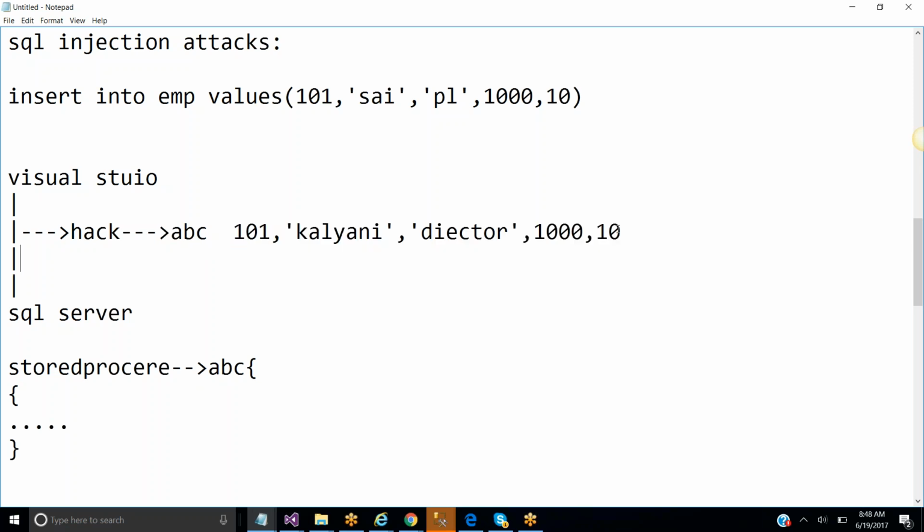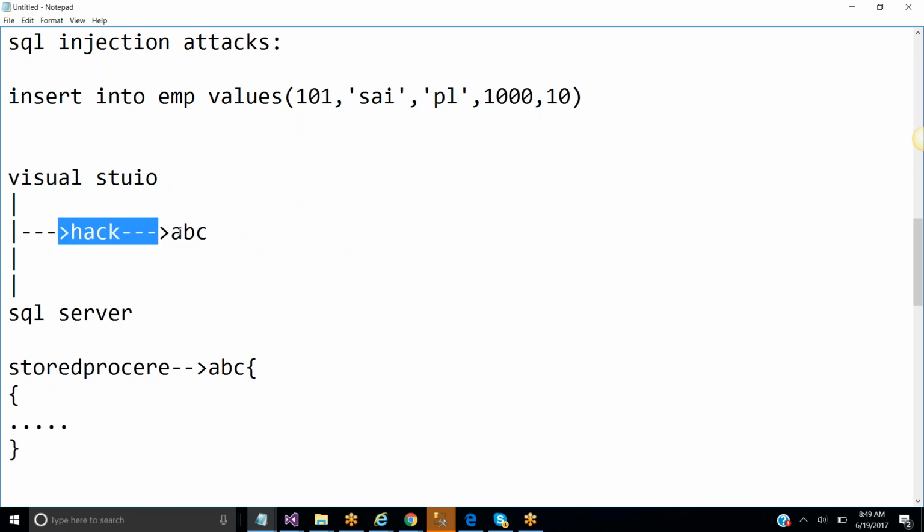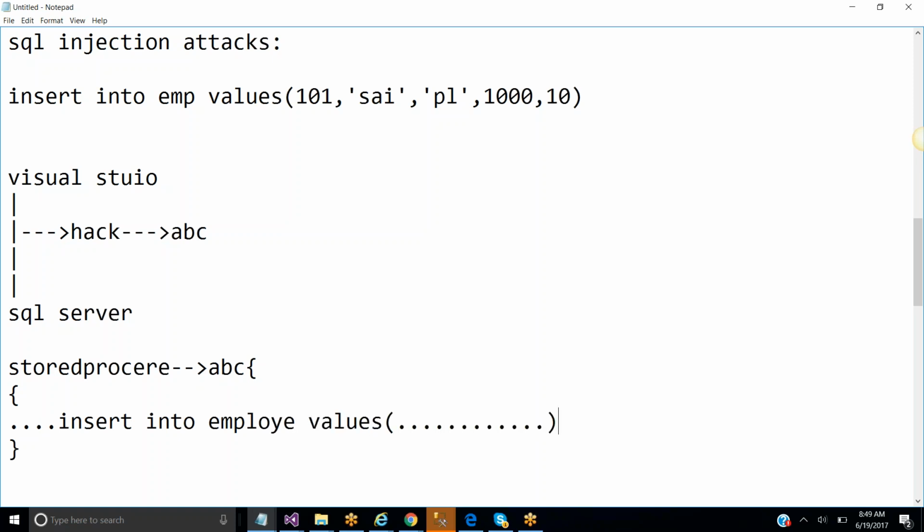Whenever you are passing throughout the network, you are passing only ABC. While hacking, the people don't know the meaning of ABC, because the name ABC is available inside the SQL Server, in the stored procedure. We have defined there what ABC means. ABC means it is an insert query, insert into employee values. So whenever ABC is called, it inserts the record.